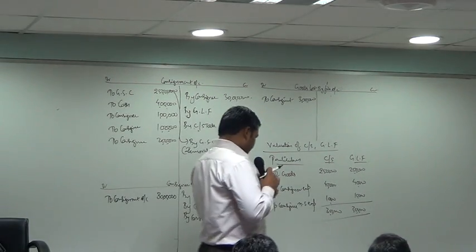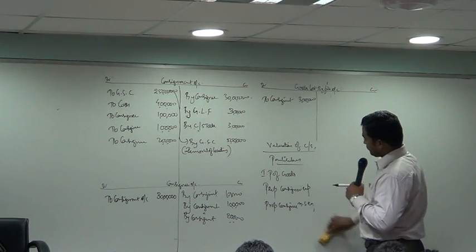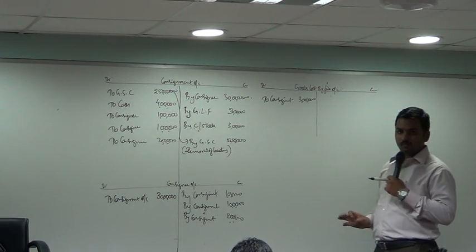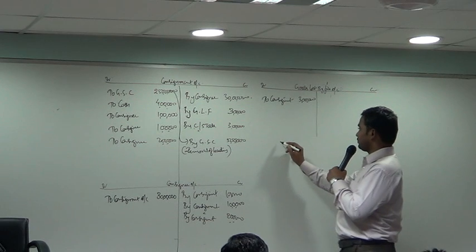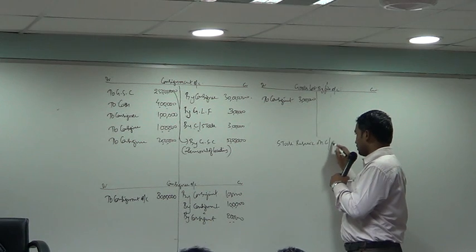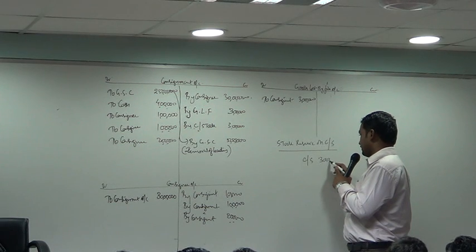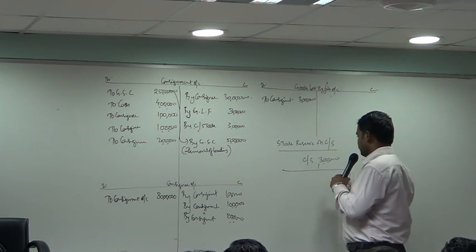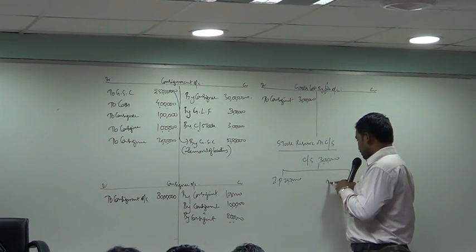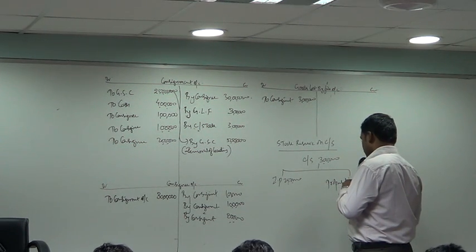Next, write down calculation of stock reserve on closing stock. Look at the board. Closing stock value 3 lakh. Two parts. Invoice price 2,50,000. Proportionate expenses 50,000.